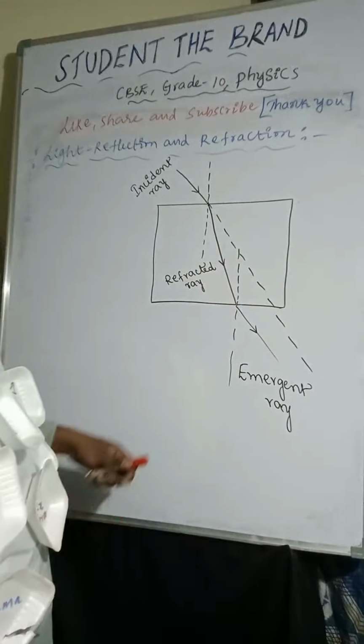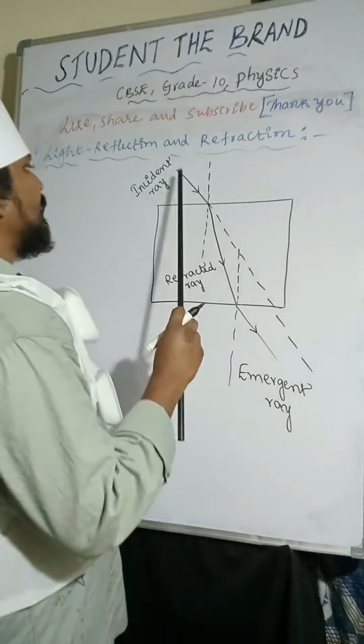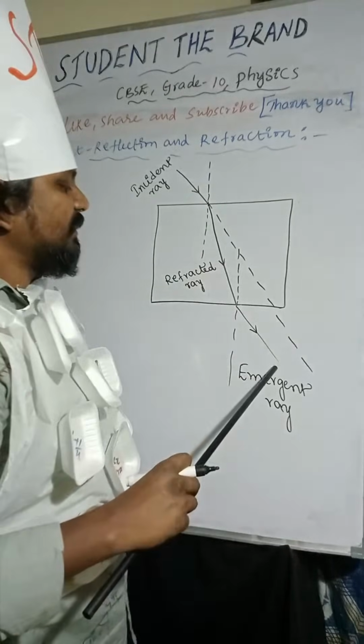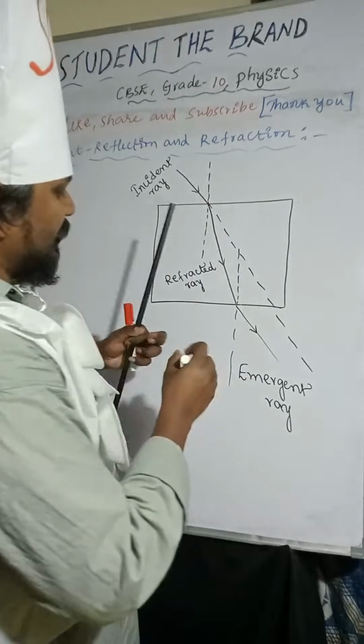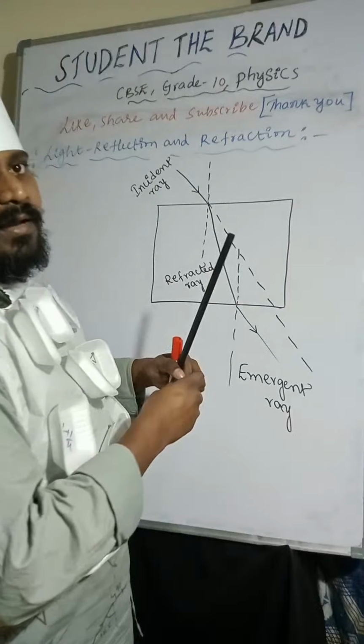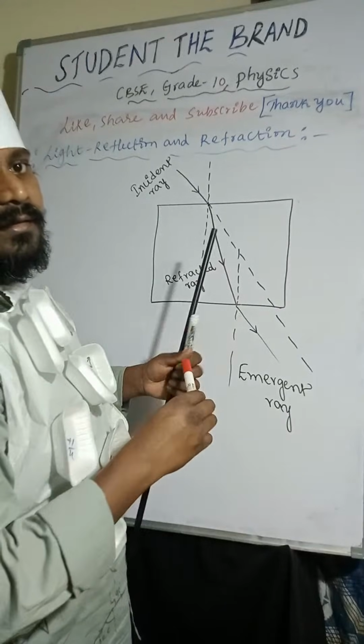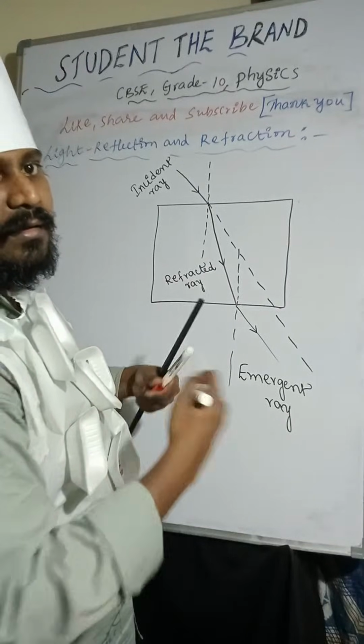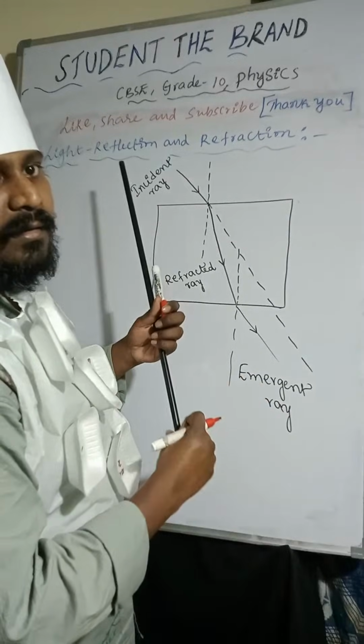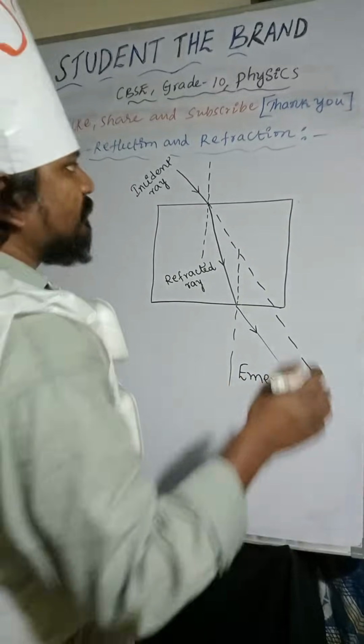Once again: incident ray, refracted ray, emergent ray. The angle between the incident ray and the normal line is called the angle of incidence.